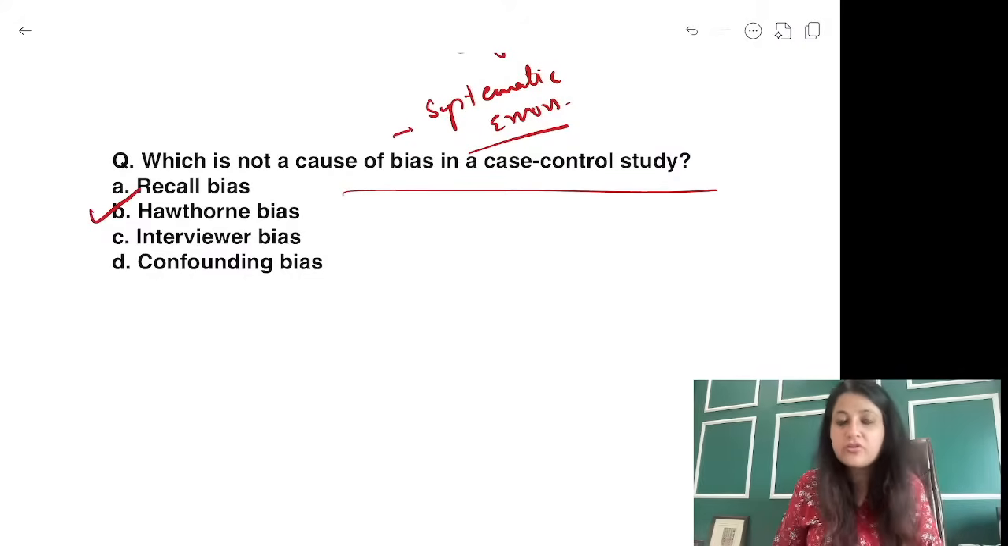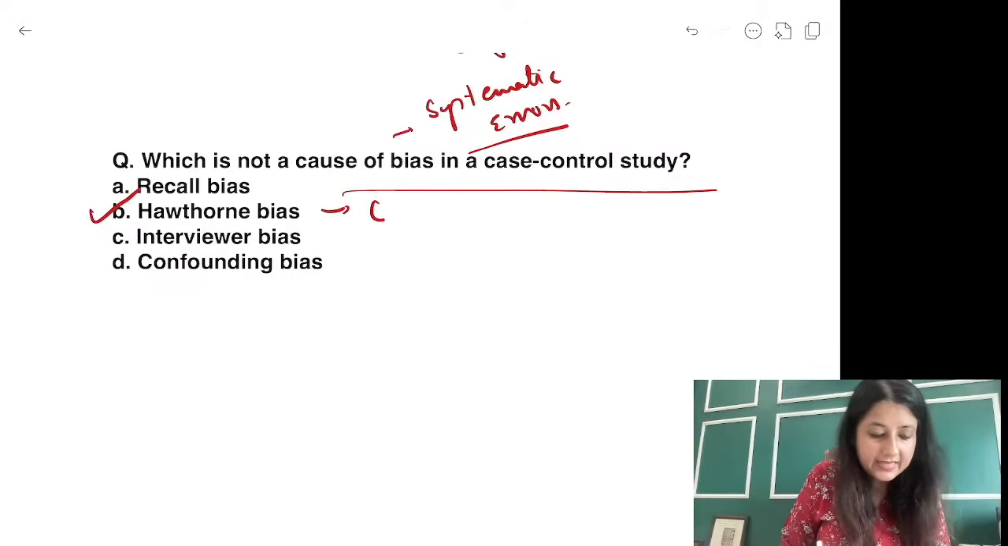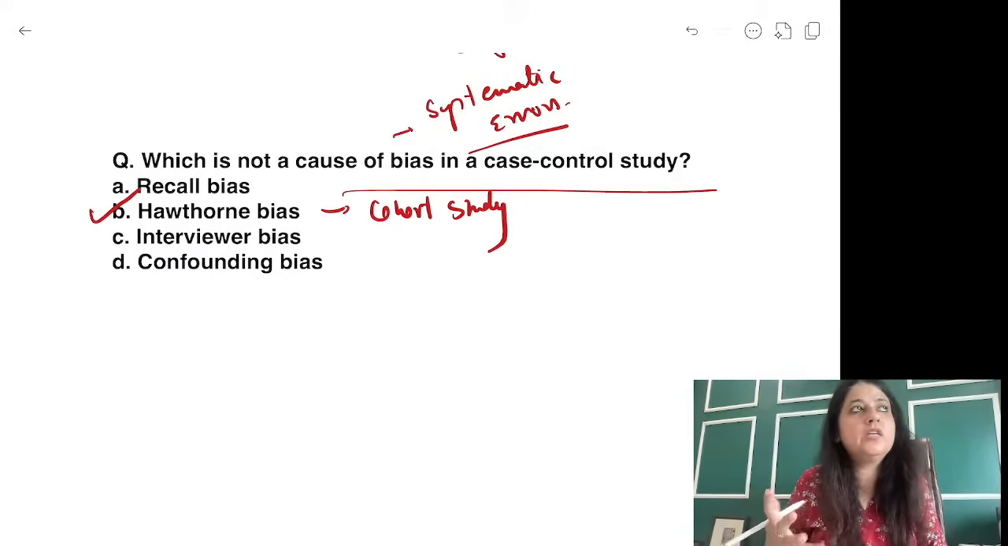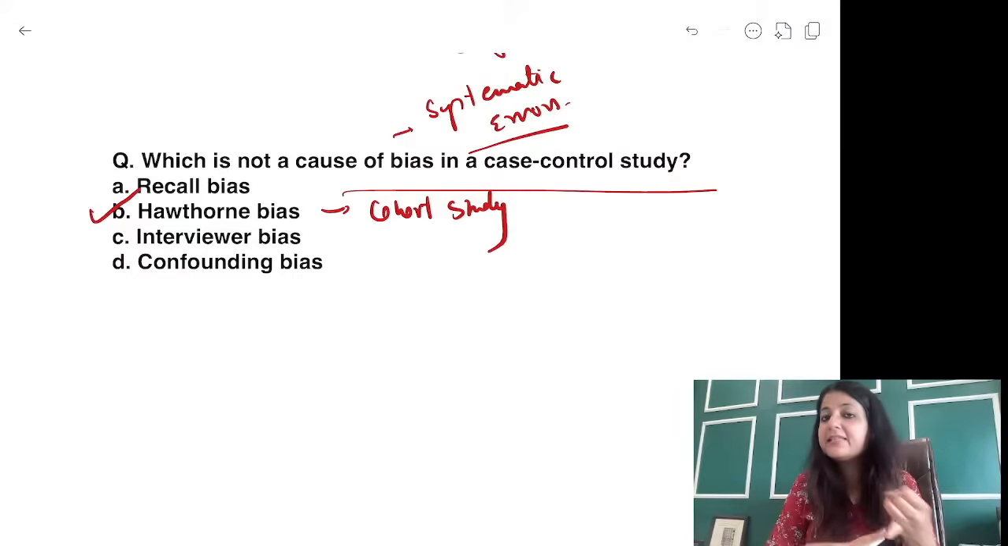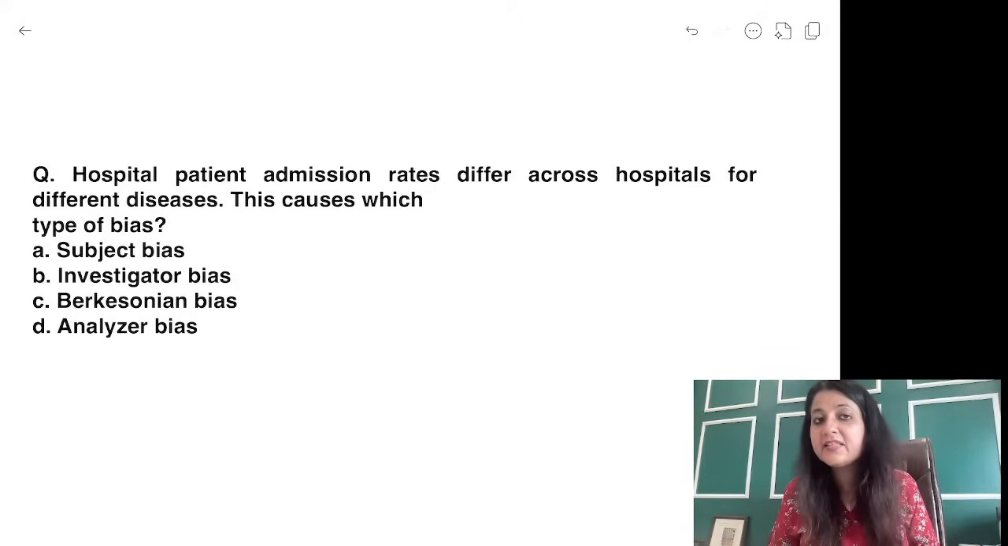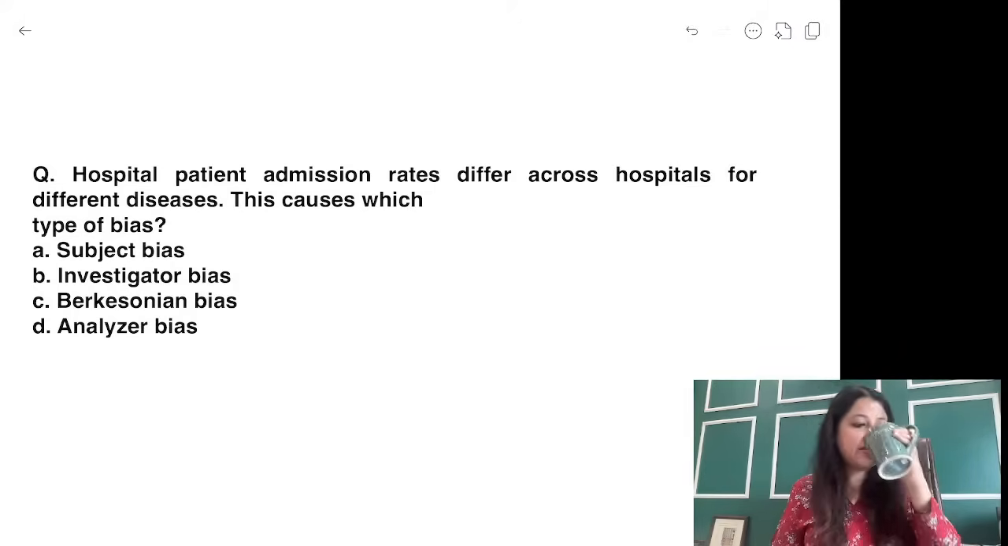Very good. Hawthorne bias is seen in a cohort study. What was Hawthorne bias? Subjects modify their behavior on being observed. If I was a smoker, I will quit smoking in between. Recall bias, selection bias, interviewer bias, all are favorite biases of a case control study design. Answer to this one: hospital admission rates differ across hospitals for different diseases. This causes which type of bias?